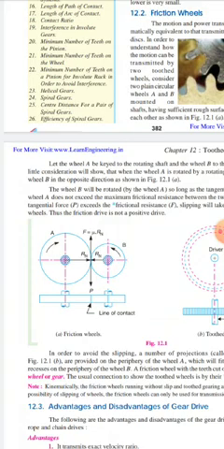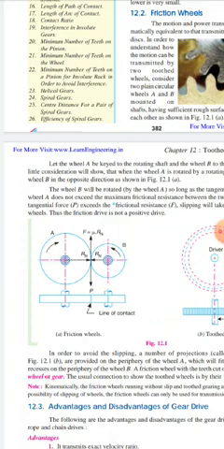If disc A rotates in a clockwise direction, then it will also rotate disc B in anti-clockwise direction because of friction.